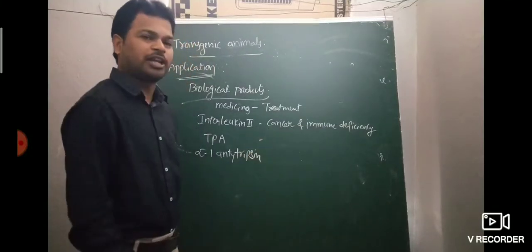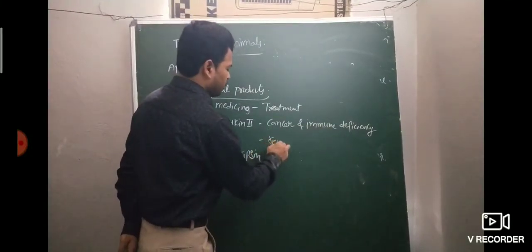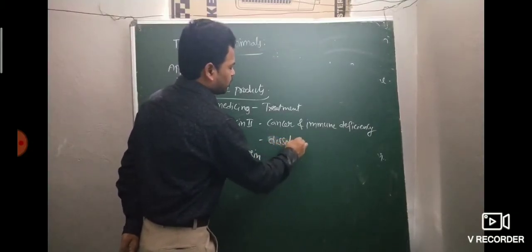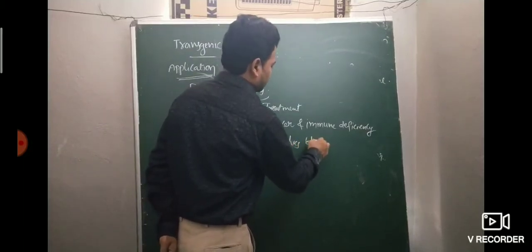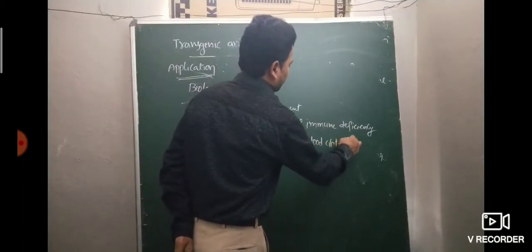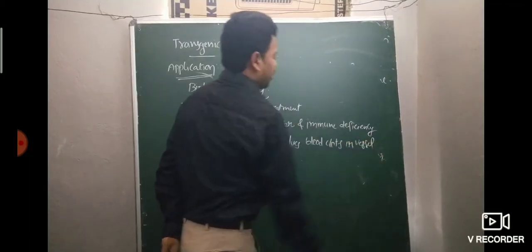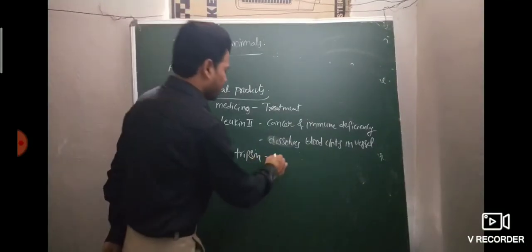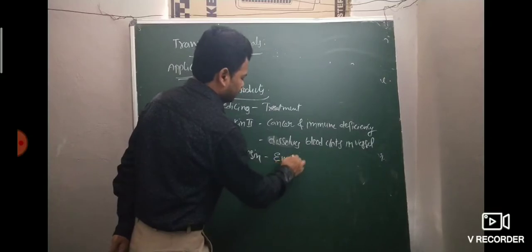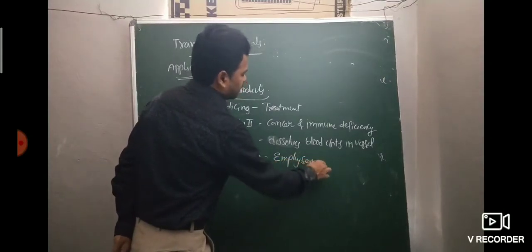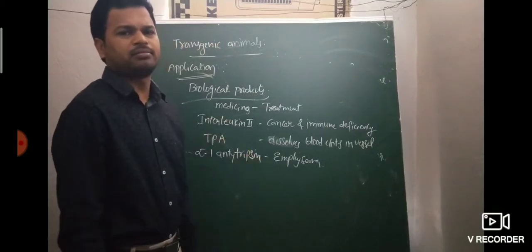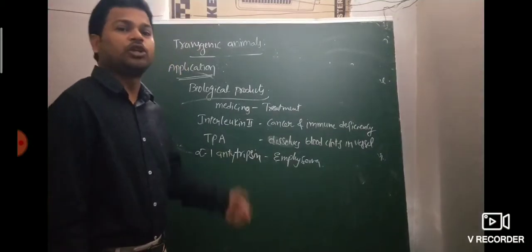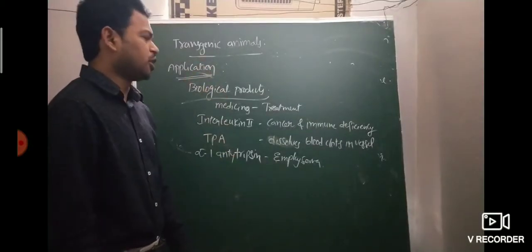TPA, tissue plasminogen activator, dissolves blood clots in vessels of patients suffering from myocardial infarction. Alpha-1 antitrypsin is a treatment for emphysema. So these are the diseases. Similarly, some biological products are made for the treatment of phenylketonuria, also produced by transgenic animals.